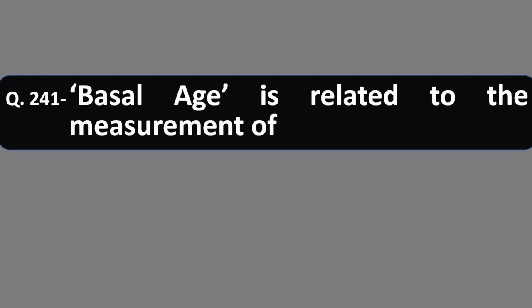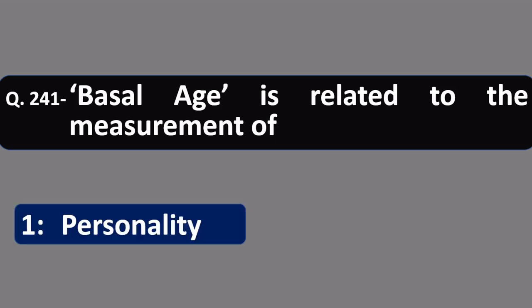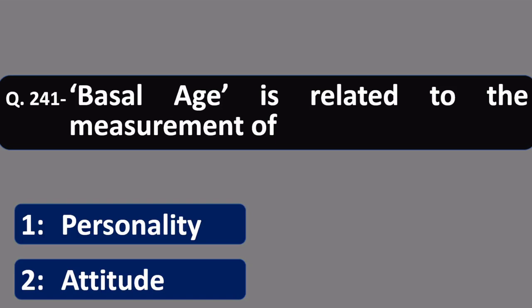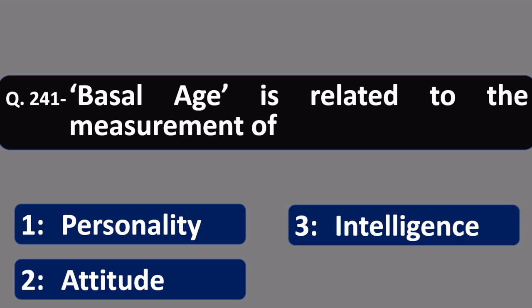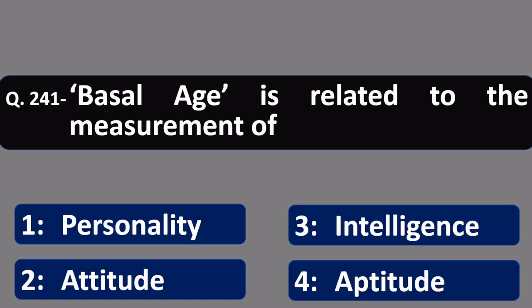Question number 241. Basal age is related to the measurement of, number 1, personality. Number 2, attitude. Number 3, intelligence. Number 4, aptitude. Basal age is related with intelligence. So option number 3 is correct, intelligence.